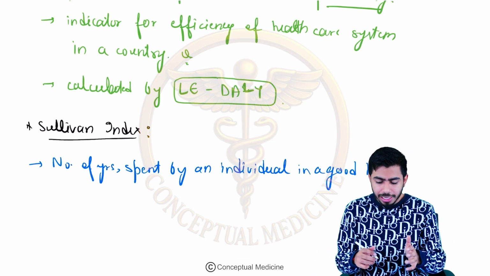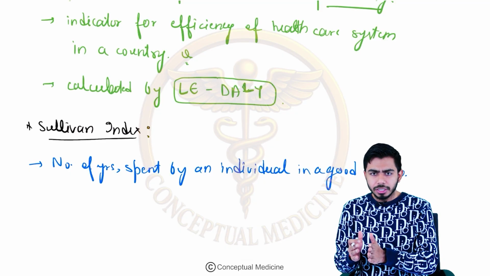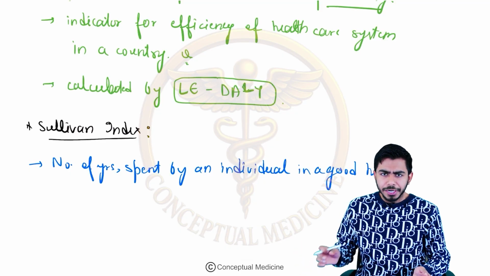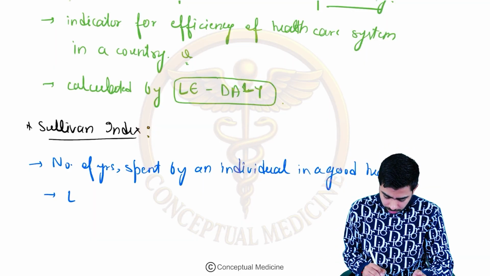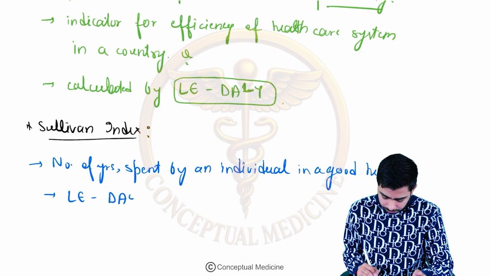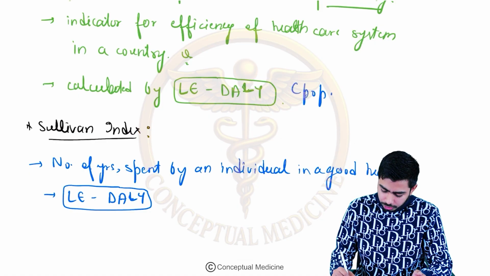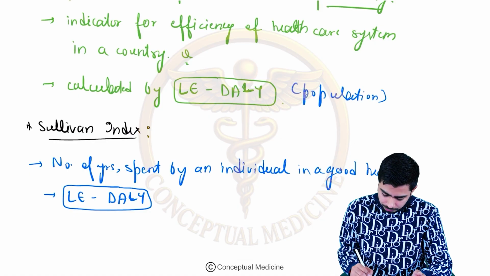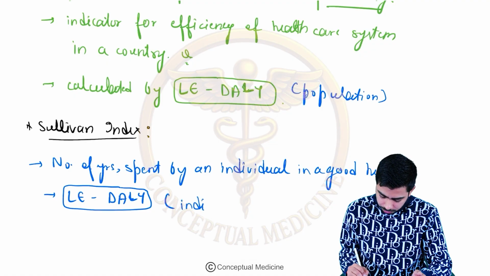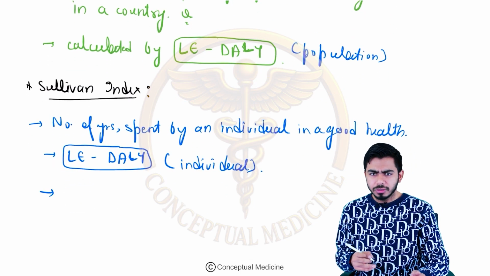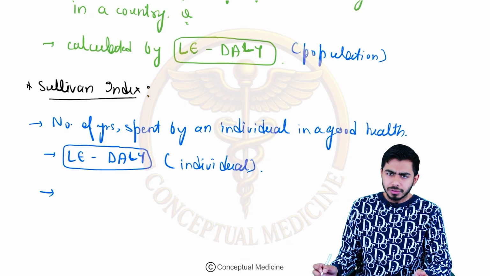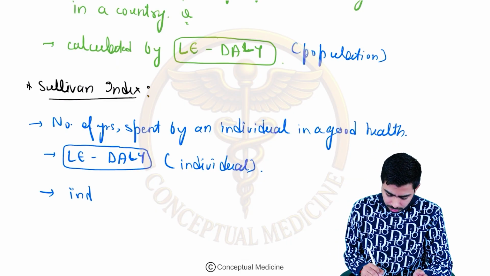Usually it is calculated like life expectancy minus DALY. Now we are talking about the person, whereas in HALE we were talking about the population overall. So is it individual type or population level? It is the individual type.